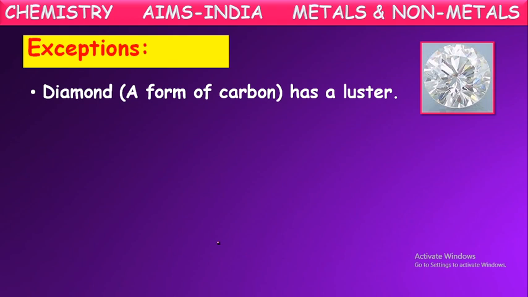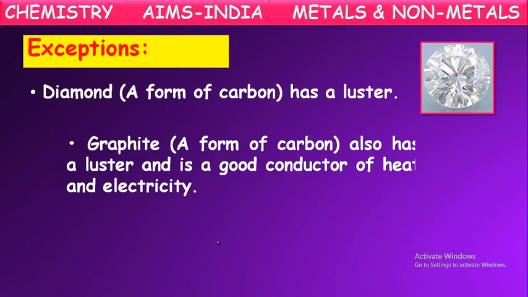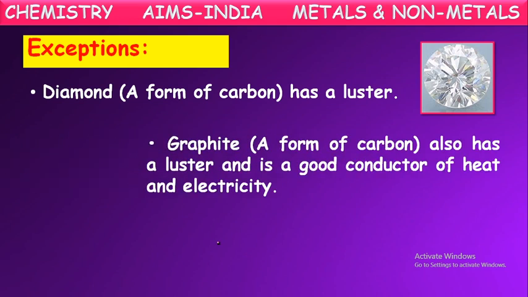We know that. Diamonds are very shining. Because of that only, it is very precious and costly. But it is made up of non-metal carbon. So mostly all the non-metals are non-shiny or non-lustrous, but diamond is one exception, which has shining property. It has luster. One more, graphite also.